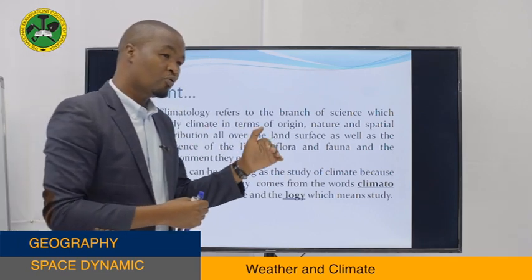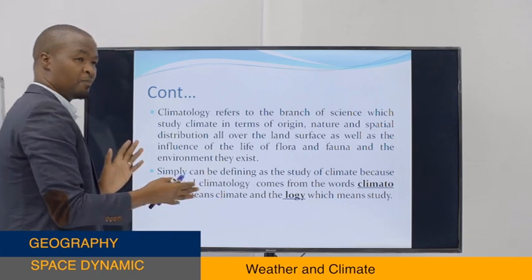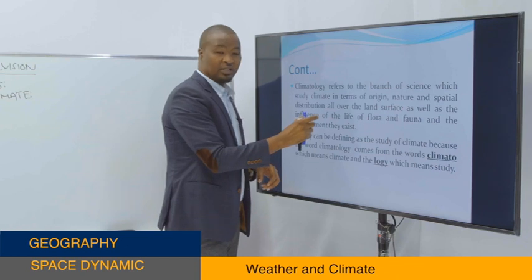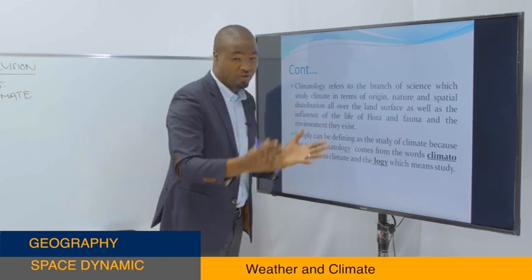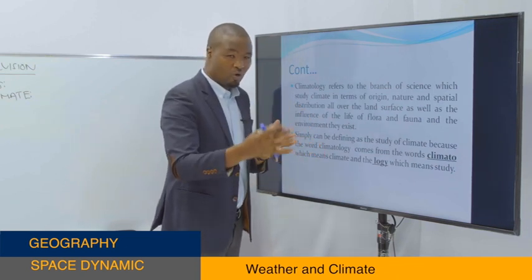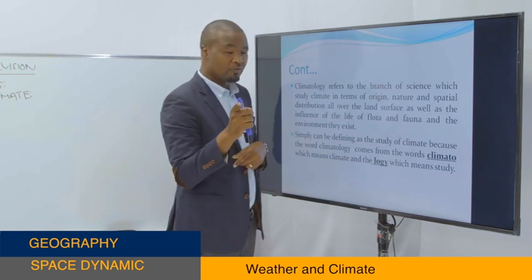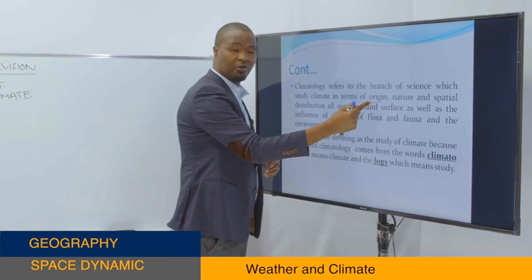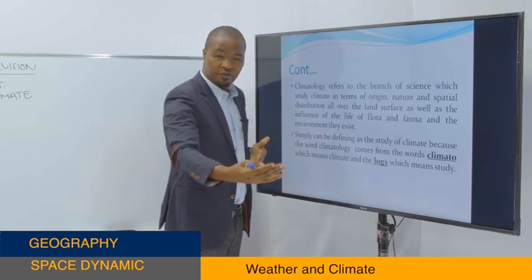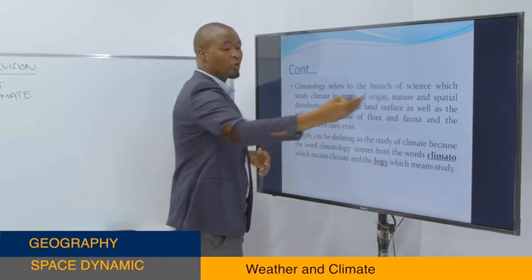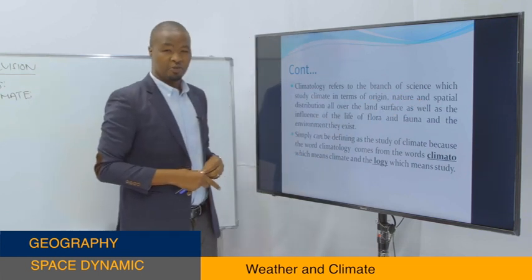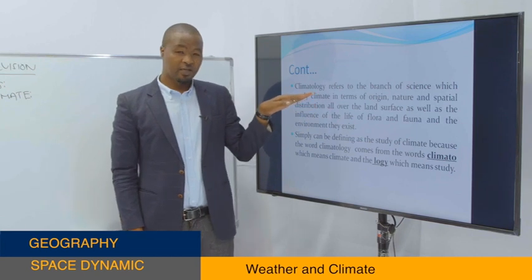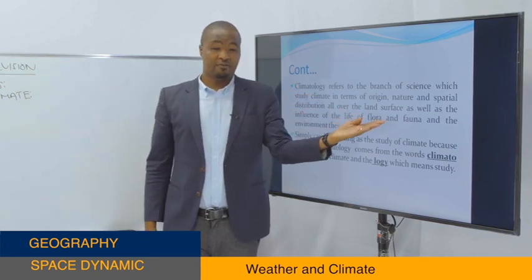When you go to the pole or to the polar area, you find the climate of that area is cold. When you go to the equator or around the equator area, you find the climate of that area is hot. So hot or cold is the nature of the climate. What caused it to be hot or cold? We are talking about the origin. The variation of that climate in different areas over the land surface, we call it the spatial distribution.